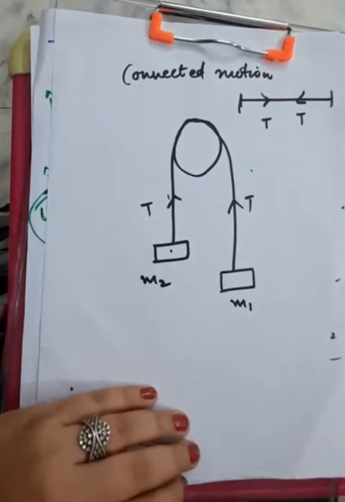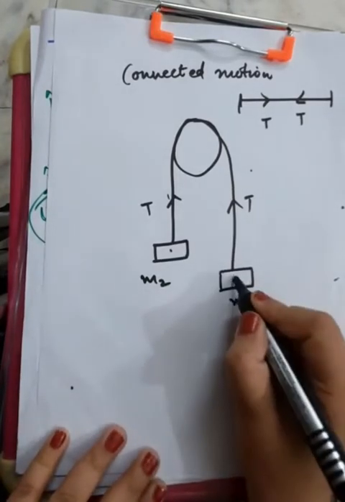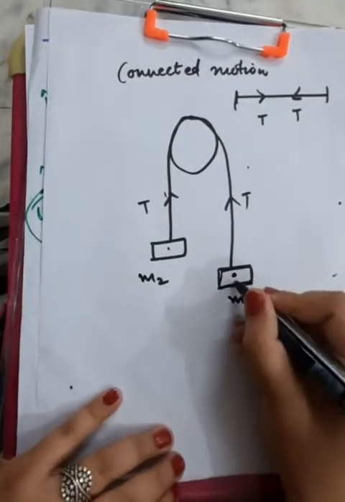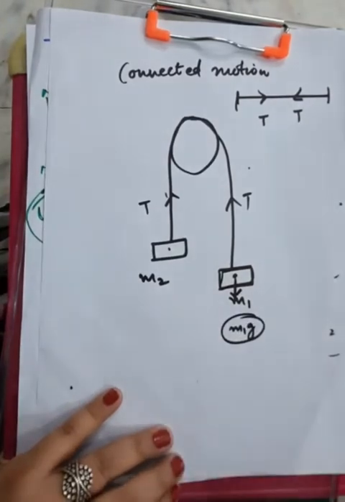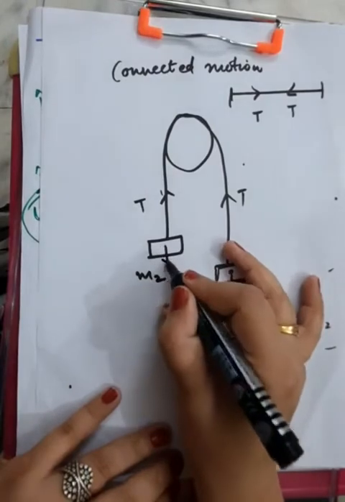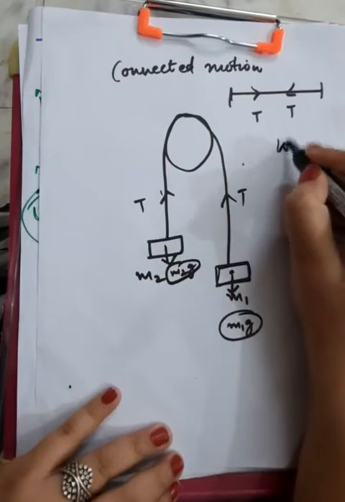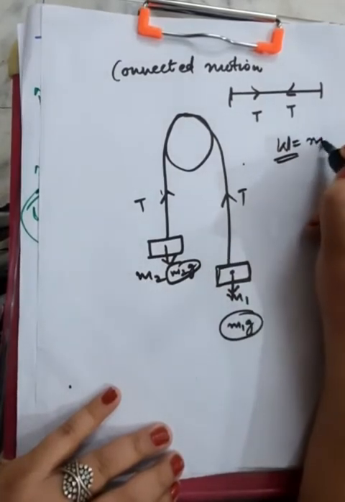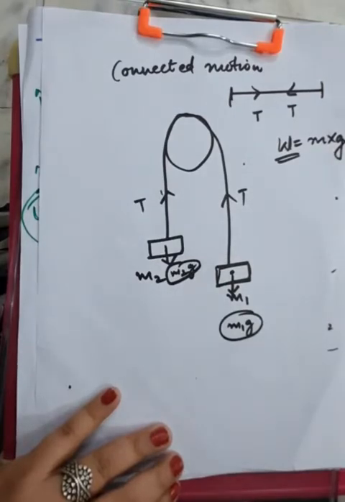These are internal forces, so they are mutually opposite to each other. After that, one more thing you need to see: since this is some mass, Earth's gravitational pull is trying to attract it with a force m1g. Weight always acts vertically downwards, and similarly Earth is also attracting the other mass downwards with a force m2g, because weight is a force, and like any other force, it's equal to mass times acceleration. But here the acceleration is acceleration due to gravity. So it's as simple as that.